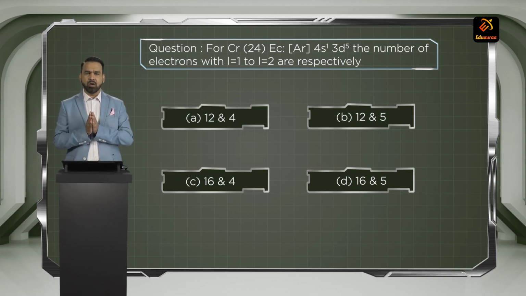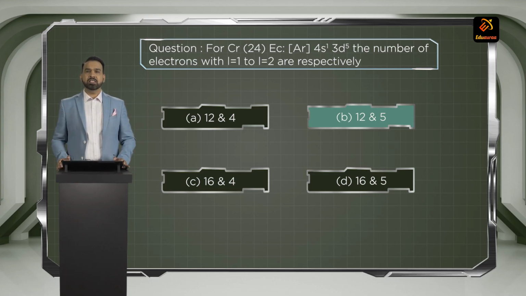The number of electrons with l equal to 1 and l equal to 2 are what, respectively? So if you see for chromium, which will be the correct answer? Choice B, that is 12 and 5 respectively. If you just substitute and find out the values of l given to you, you can do this very simply, students. You know how to do it using the quantum number concept. Moving to the next question.